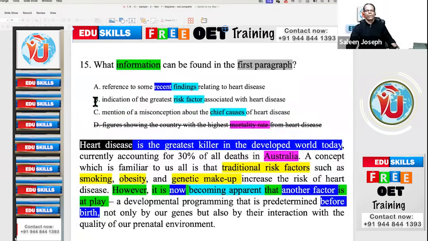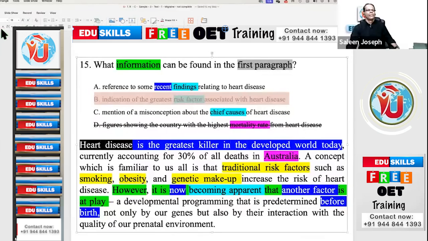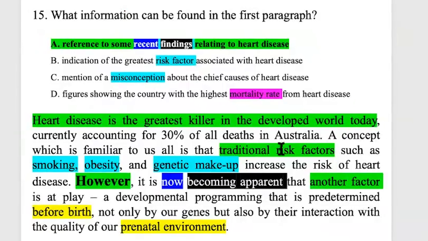And greatest risk factor, no, only greatest killer is mentioned. No risk, greatest or great risk factor, only risk factors, traditional and new. Whenever they speak about traditional, the contrast will happen now. Now means recent or new or modern. So you have to keep all these words in our diary of vocabs. You write traditional, its synonym is new or now or modern, or recent findings. Traditional is the opposite; recent and now are the same. Hope that is clear.